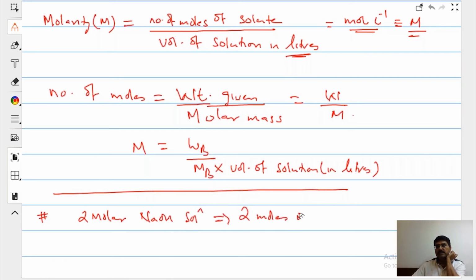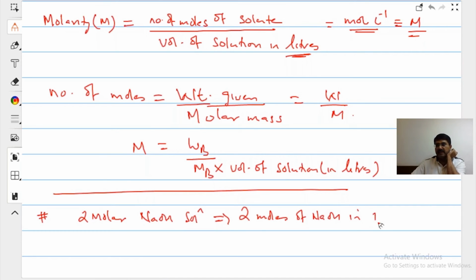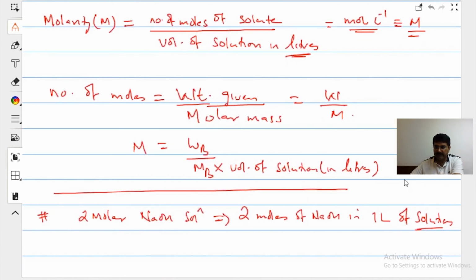It means 2 moles of NaOH in 1 liter of solution. What is molarity? Number of moles per liter of solution. Clear? Good. Let's close it.